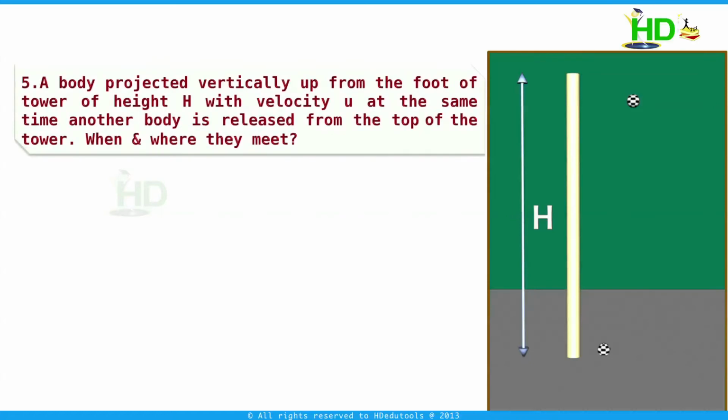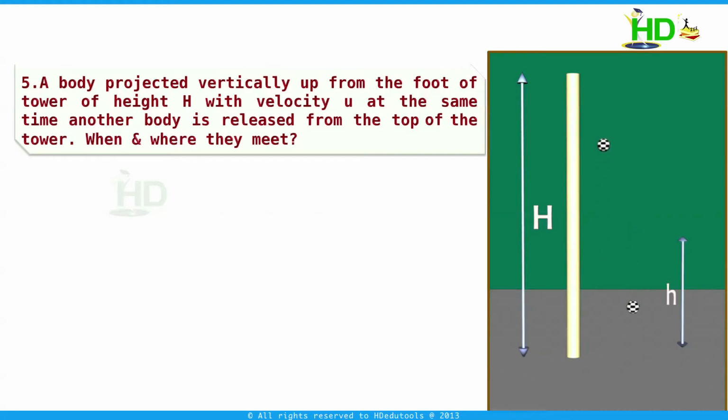We take another problem. A body is projected vertically up from the foot of a tower of height h with velocity u, and at the same time another body is released from the top of the tower. When and where do they meet?